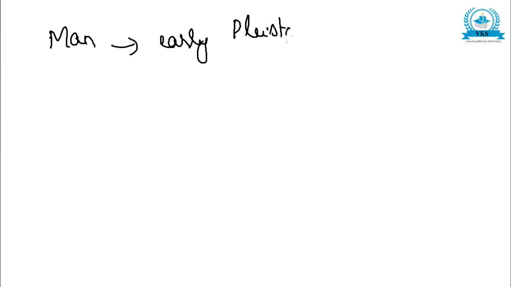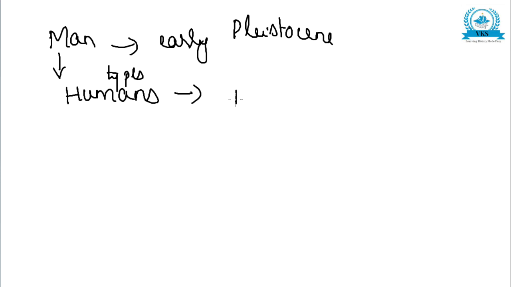Now man is said to have appeared in the early Pleistocene period, that is, in between the time from 2 million BC to 12,000 BC. And when man appeared, there were several types of humans. There were different types of humans which appeared, and one type, the hominids, lived in southern and eastern Africa.